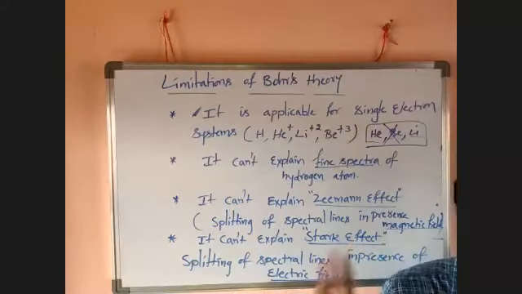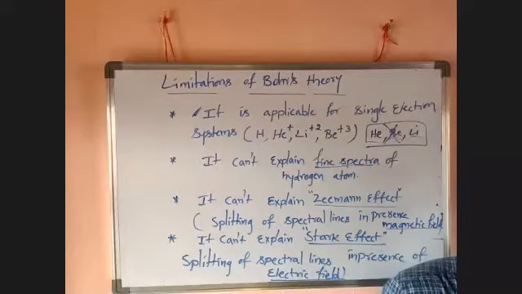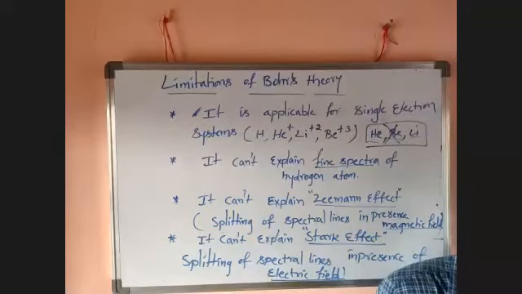If it returns to n equal to 1, a series of lines forms in the UV region: the Lyman series. If n equal to 2, Balmer series. n equal to 3, Paschen series. 4, Brackett series. 5, Pfund series. The last three are formed in the IR region.